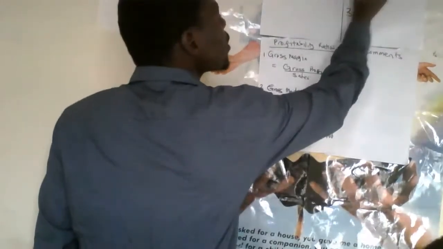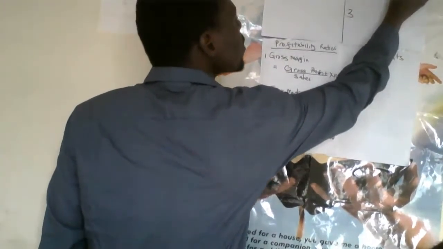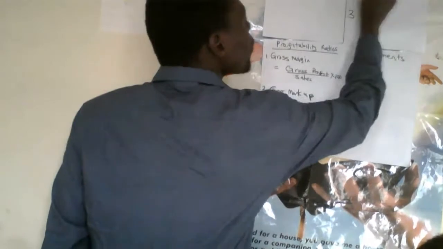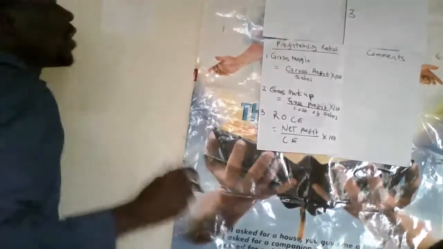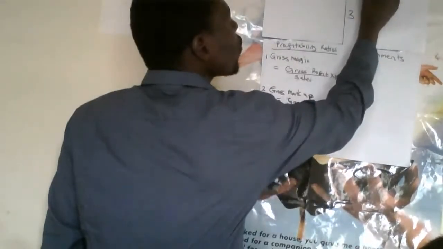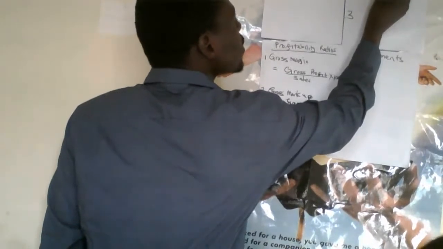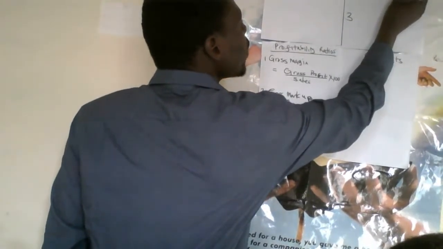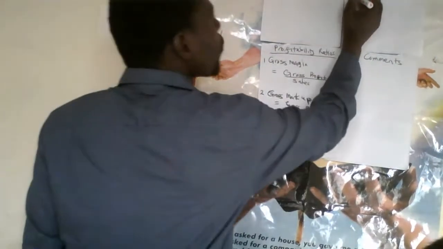Our current ratio is equal to our current assets over our current liabilities. Then we've got what we call the quick ratio.